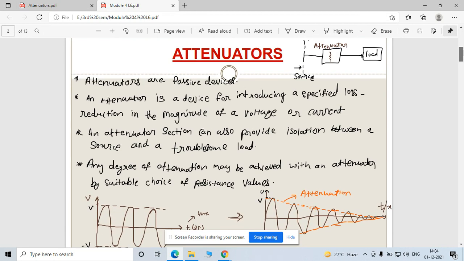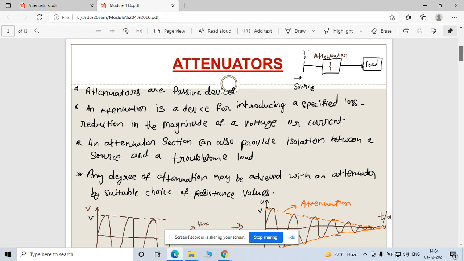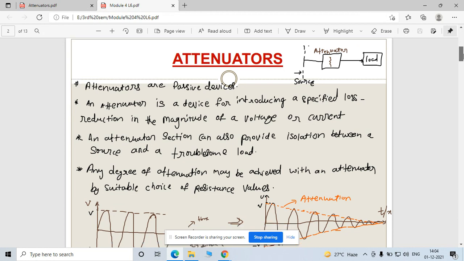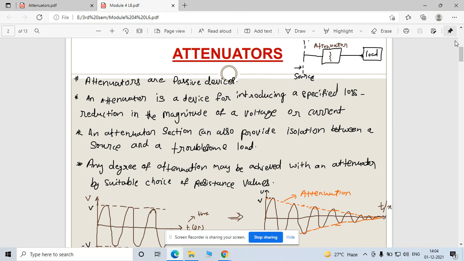जितना भी आप सोर्स से प्रोवाइड करते हो, जितना भी मैग्नीट्यूड, उतना ही मैग्नीट्यूड आपको लोड एंड में जनरली देखने को नहीं मिलता है, बिकॉज देयर आर सम पैरामीटर्स. So because of those parameters, for example, the resistance of your transmission line, impedance, and permittivity of your materials, all these parameters affect your magnitude.